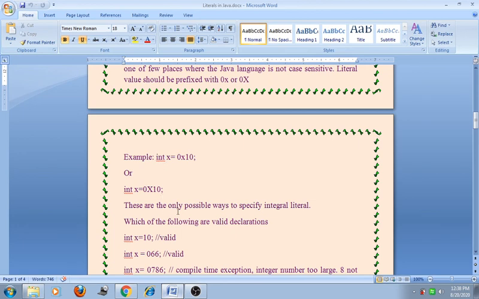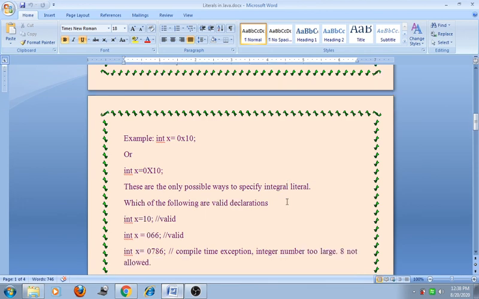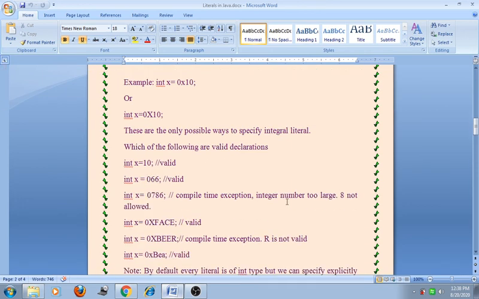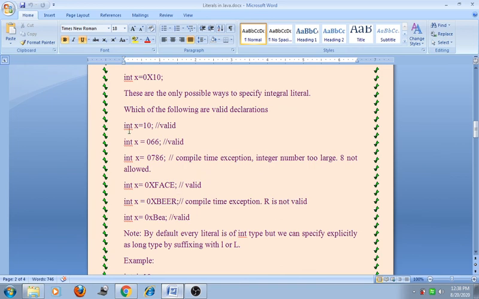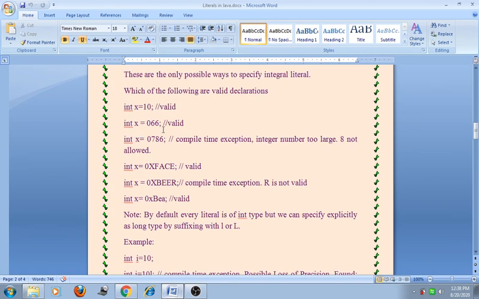These are the only possible ways to specify the integral literals. So next, which of the following are valid declarations of the variable or not? Suppose int x = 10. So this is a valid declaration of the literal. Now next, int x = 066. This is also a valid declaration.